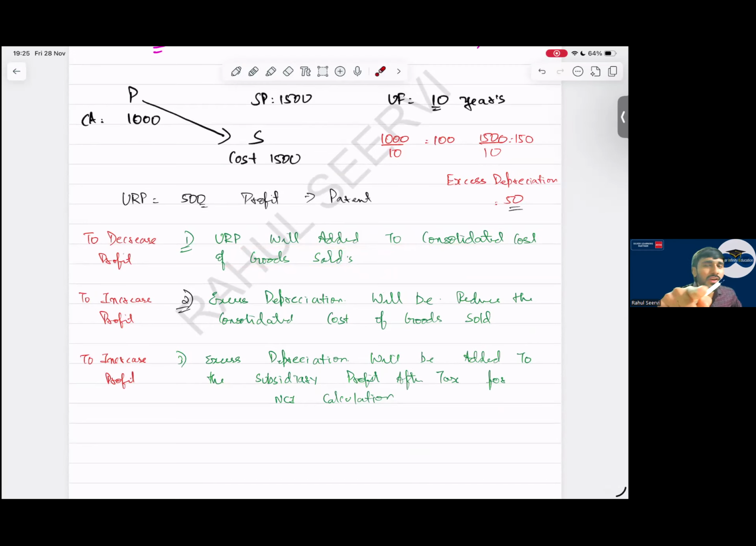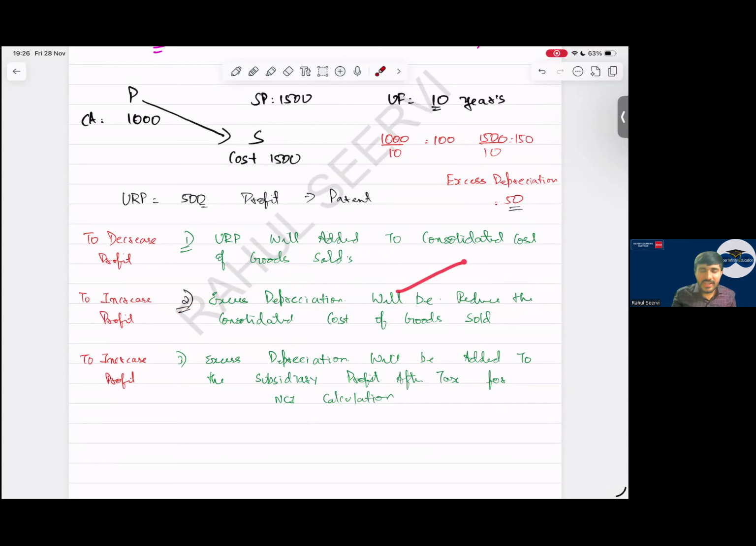Sir, URP will be added to cost of sale because parent company recorded profit. Sir, which company recorded excess depreciation? Sir, subsidiary company recorded more depreciation. Sir, more depreciation means profit is reduced. The profit of subsidiary company is reduced, so I have to increase the profit. How will I increase the profit? Excess depreciation will be reduced from the cost of sale. If my cost of sales is less, my profit will increase.